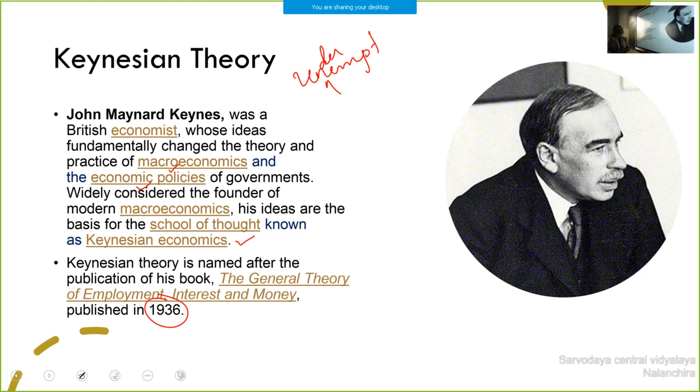Okay. J.M. Keynes was a British economist whose ideas fundamentally changed the theory and practice of macroeconomics and the economic policies of governments. Then he is known as the father of macroeconomics. His book, The General Theory of Employment, Interest and Money, was published in 1936. We are studying Keynesian theory. According to him, the economy reaches its equilibrium before the full employment level.